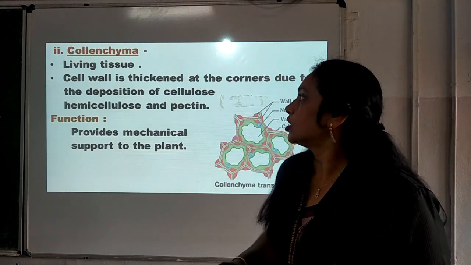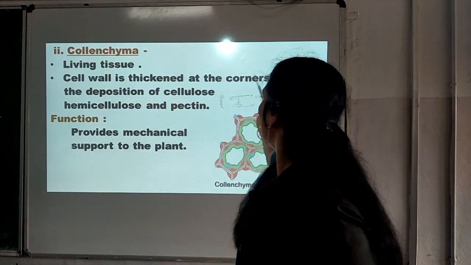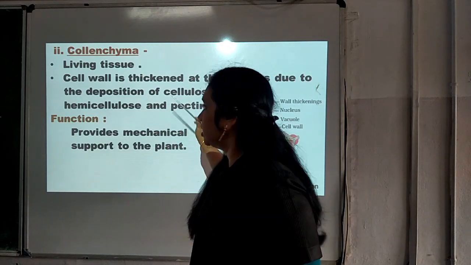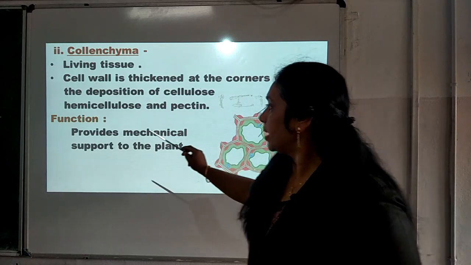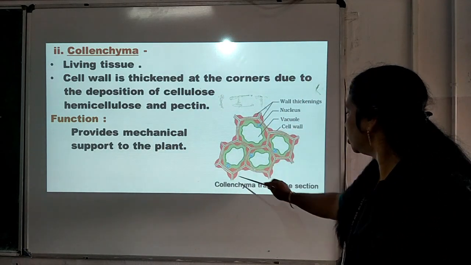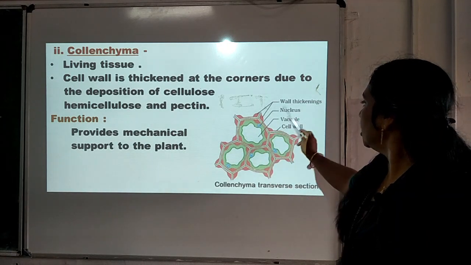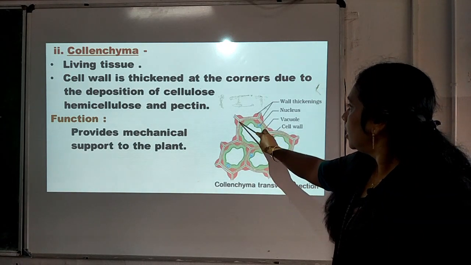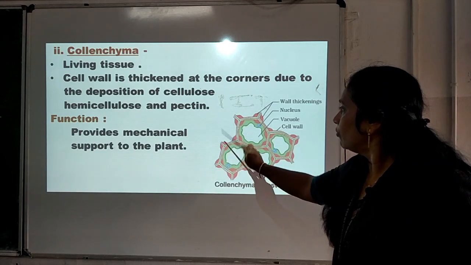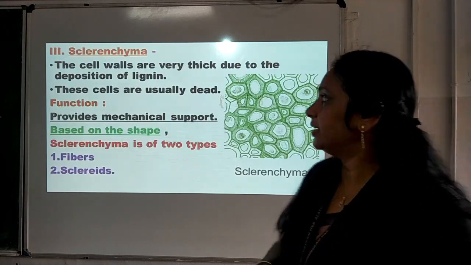Number 2 is collenchyma, living tissue. Cell wall is thickened at the corners due to the deposition of cellulose, hemicellulose and pectin. And the function of collenchyma is it provides mechanical support to the plant. This is related to the collenchyma. It is a transverse section, and here you can see the corners are thickened, isn't it? This is the peculiarity of collenchyma. Okay, my dear children. Next one is related to sclerenchyma.